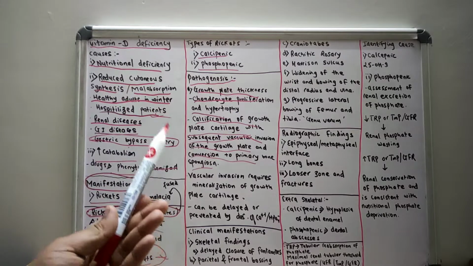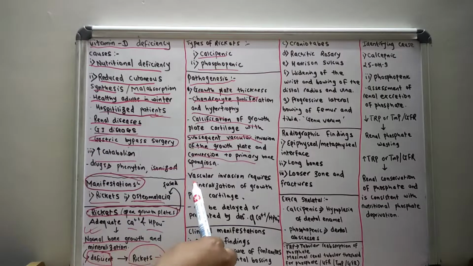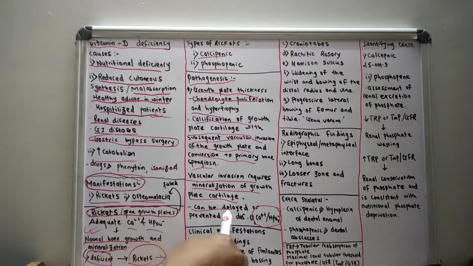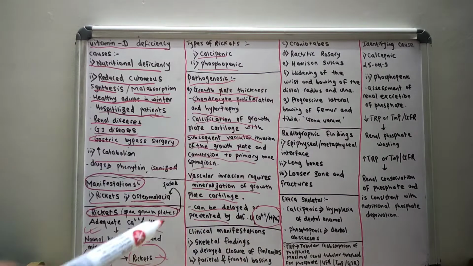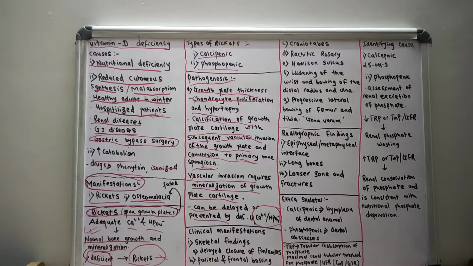But what encourages vascular invasion? Vascular invasion in the growth plate requires mineralization of the growth plate cartilage. So if there is deficiency of calcium or phosphorus, the mineralization is delayed, and if mineralization is delayed, the vascular invasion will be delayed, and then there will not be formation of the primary spongiosa. In the bone tissue growth, the mineralization defect leads to accumulation of osteoid.